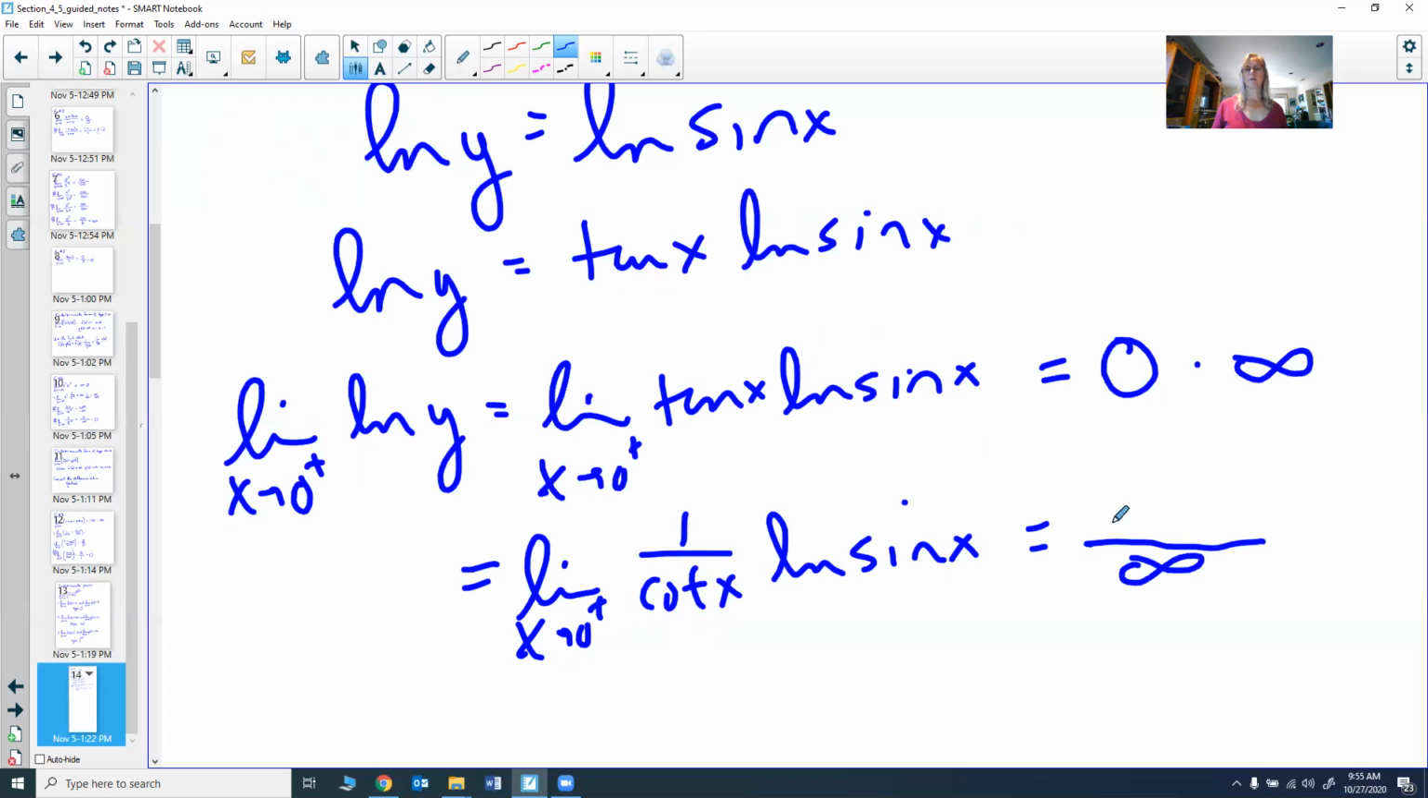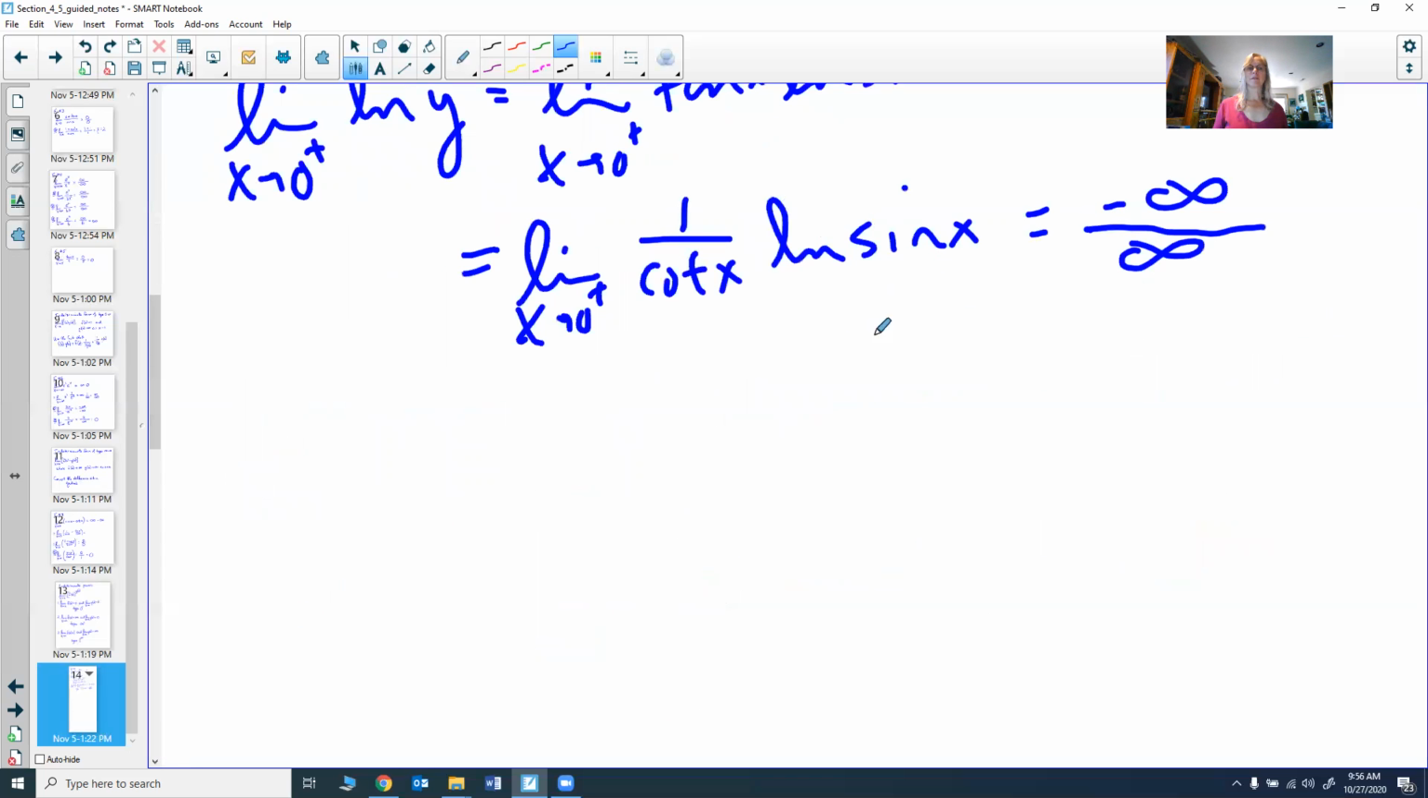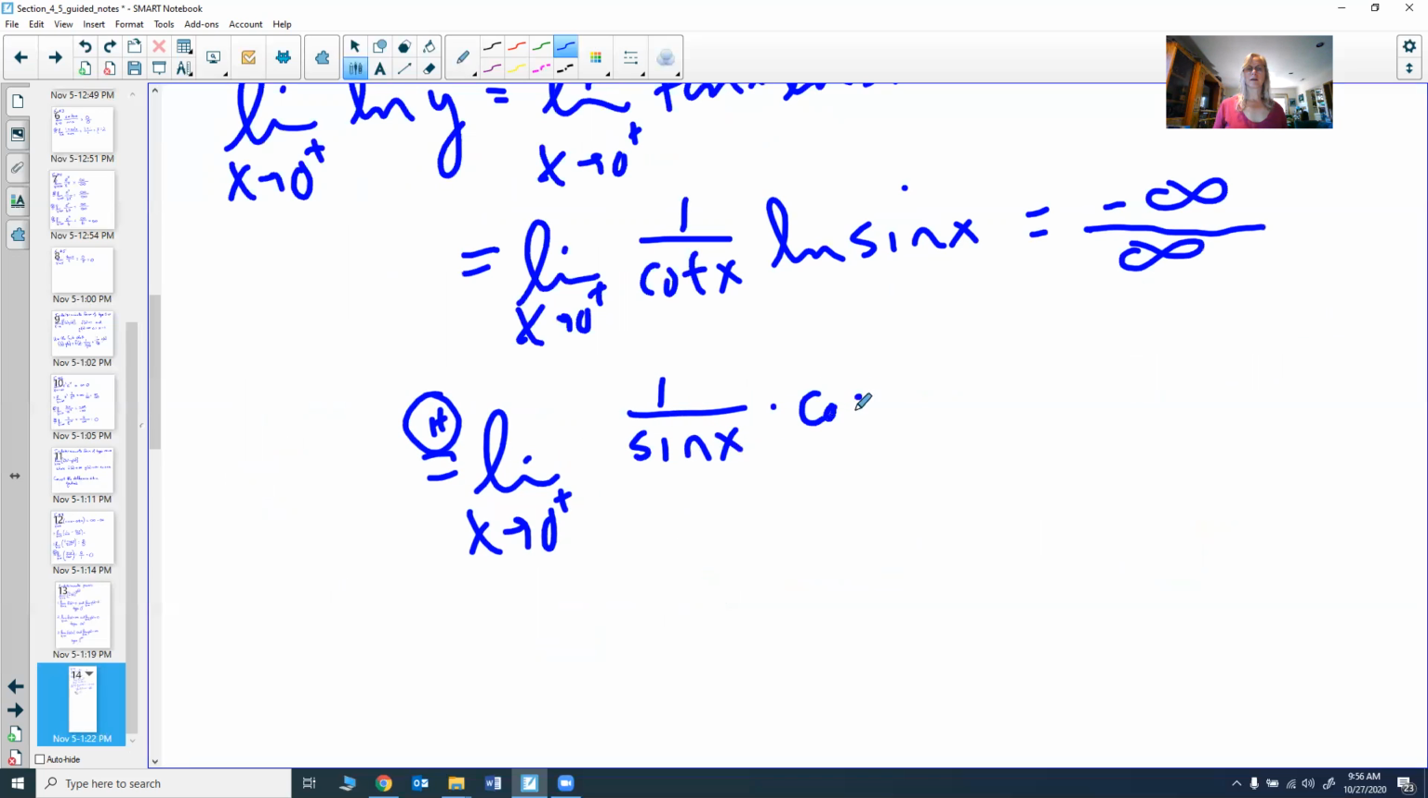And we already determined that the natural log of sine of x goes to infinity. It actually goes to negative infinity, but it's still the same idea. Okay, so now I have infinity over infinity. Even though it's negative infinity, it still works. I can now use L'Hopital's rule. So L'Hopital's rule says take the derivative of the top. The derivative of natural log is 1 over whatever, so 1 over sine x times the derivative of the inside. The derivative of sine x is cosine x. The derivative of the bottom, the derivative of cotangent, is cosecant squared of x.